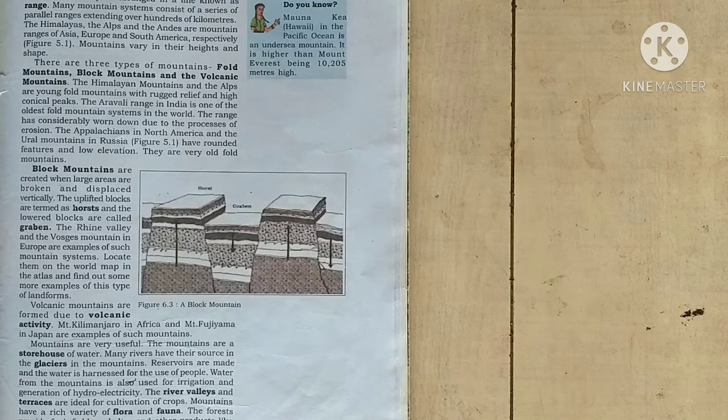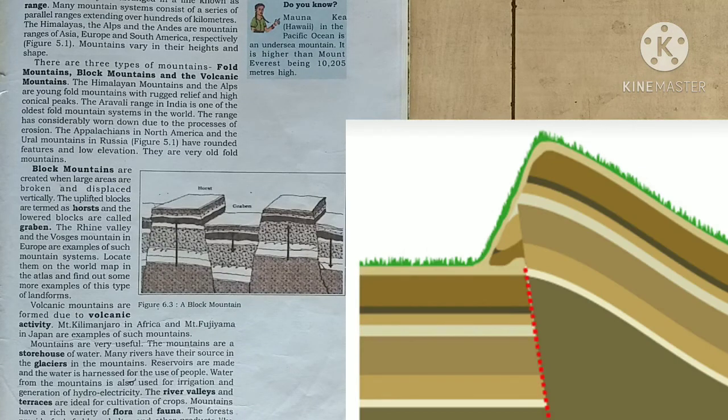Are you getting me? Okay. Next we will see what is block mountain. Block mountains are formed when the plates drift outwards and cause vertical displacement in pieces of land. So pieces of land may sink downwards or rise upward.